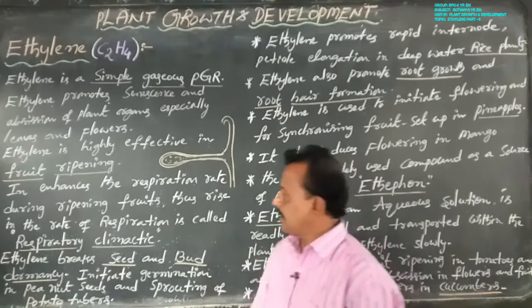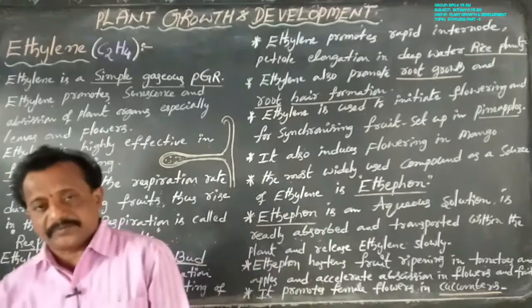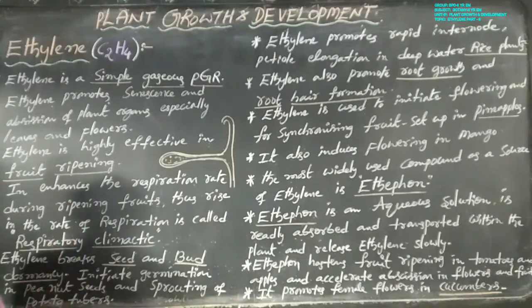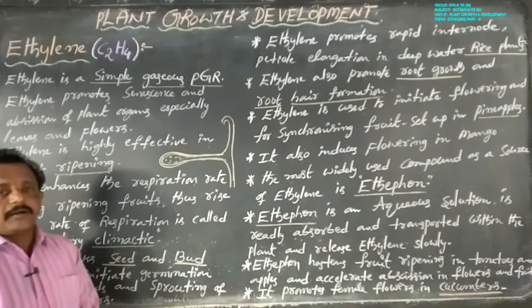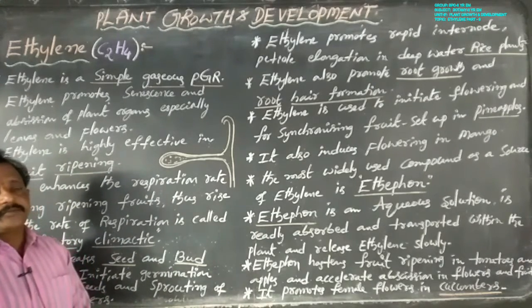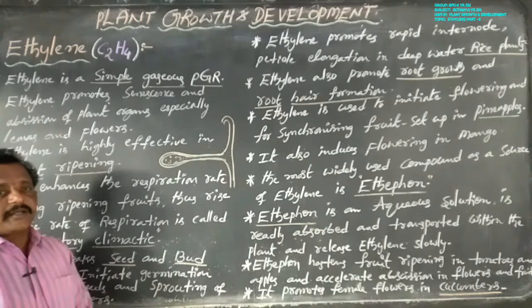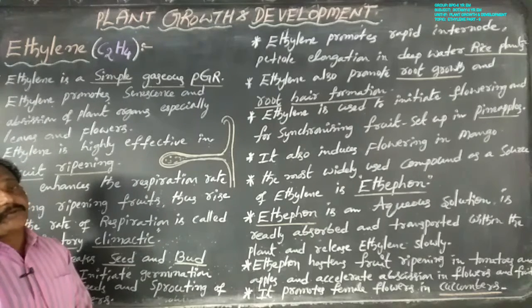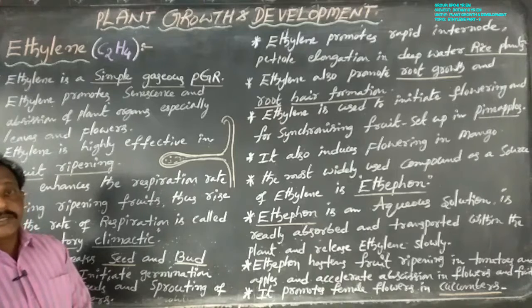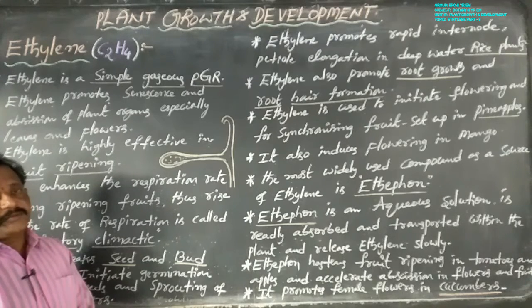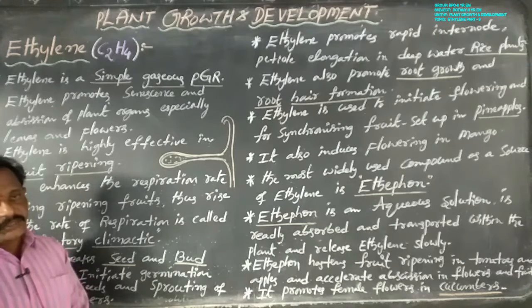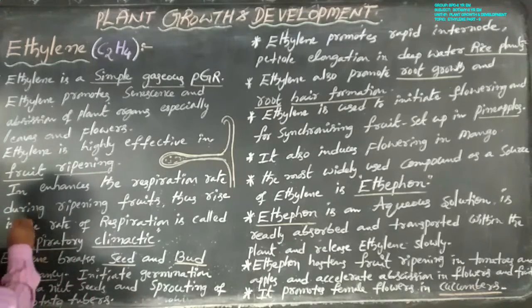The respiratory climacteric seen in ripening fruits is caused by ethylene.